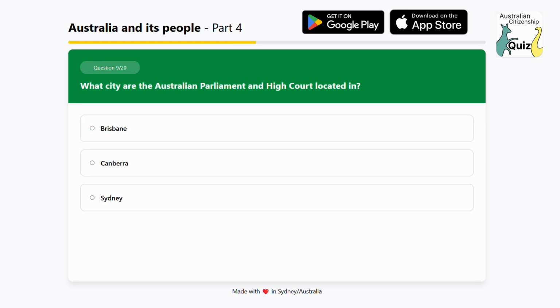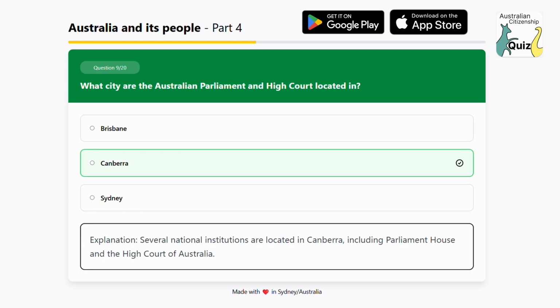What city are the Australian Parliament and High Court located in? Option 1. Brisbane. Option 2. Canberra. Option 3. Sydney. The answer is Canberra. Explanation: several national institutions are located in Canberra, including Parliament House and the High Court of Australia.